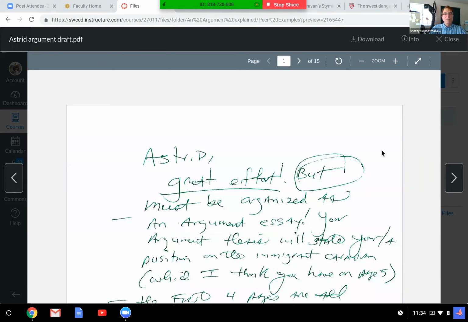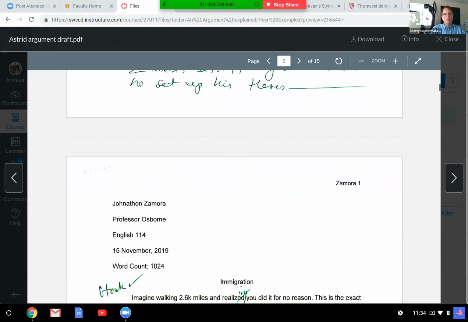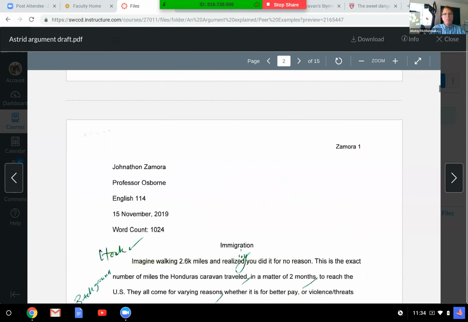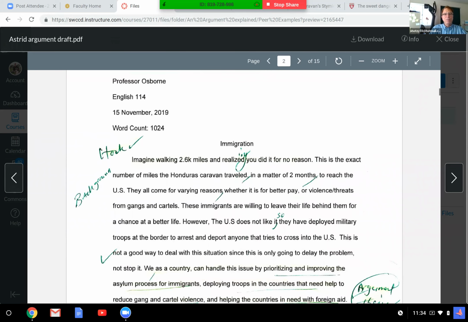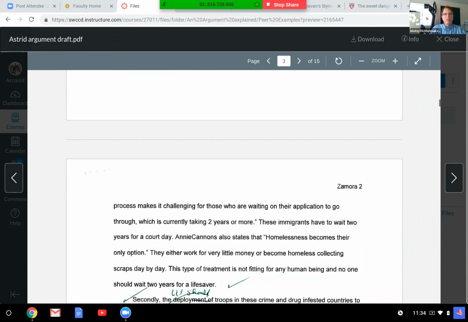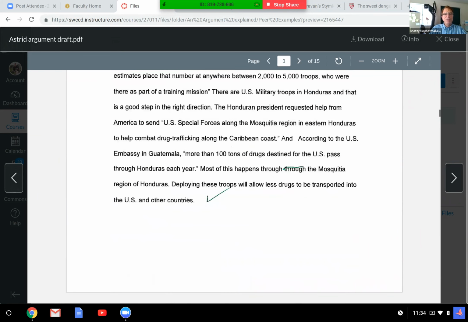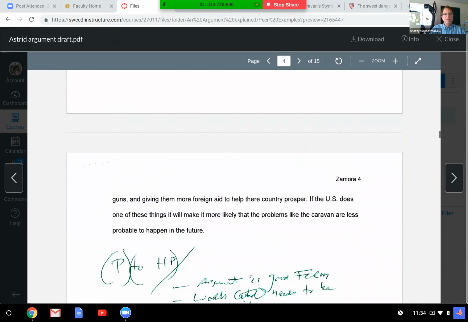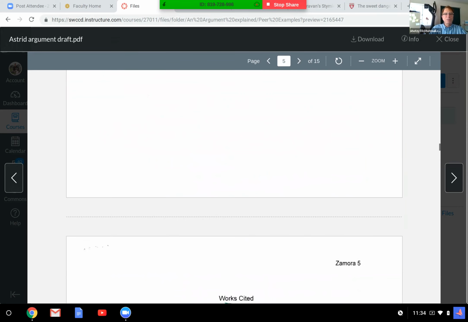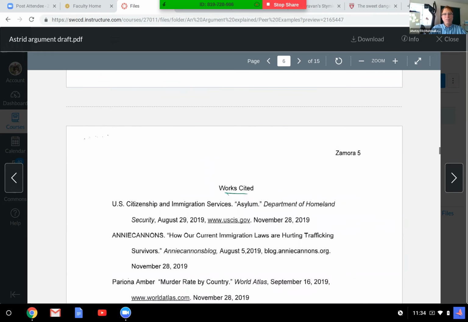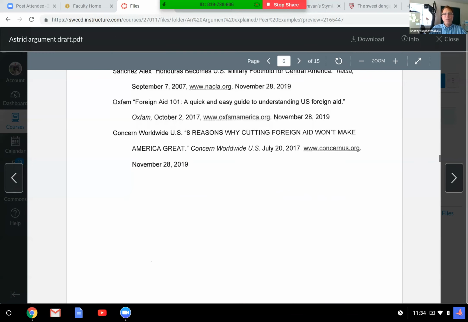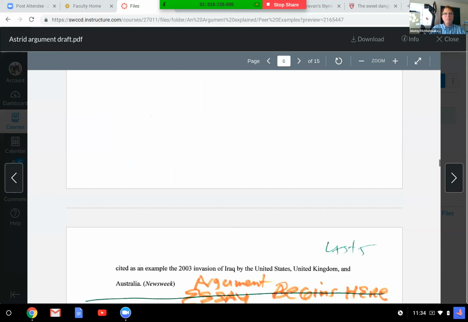This is the essay, and it's 1, 2, 3, these 4 pages with a Works Cited somewhere. 4.5 pages with the Works Cited. And then keep going, and we're going to see all of this stuff.